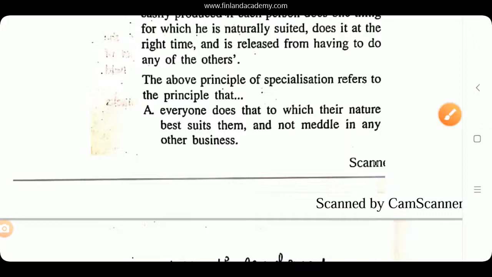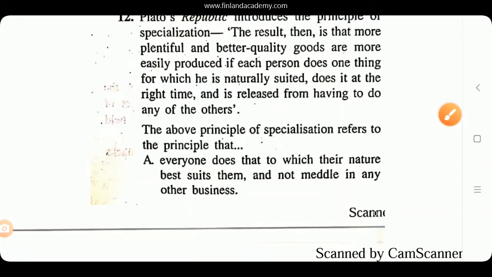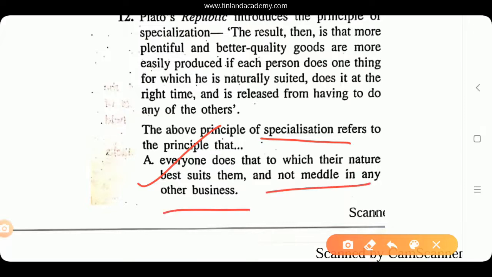Now, if you know what Plato said in book 1 of Republic, this was the work wherein he gave the principle of specialization, where he explained that the nature and structure of the society can be maintained properly if everyone does that to which their nature best suits them. Herein lies your answer. If you know what is the principle of specialization by Plato, you will know the answer. Everyone does that to which their nature best suits them and does not meddle in any other business.